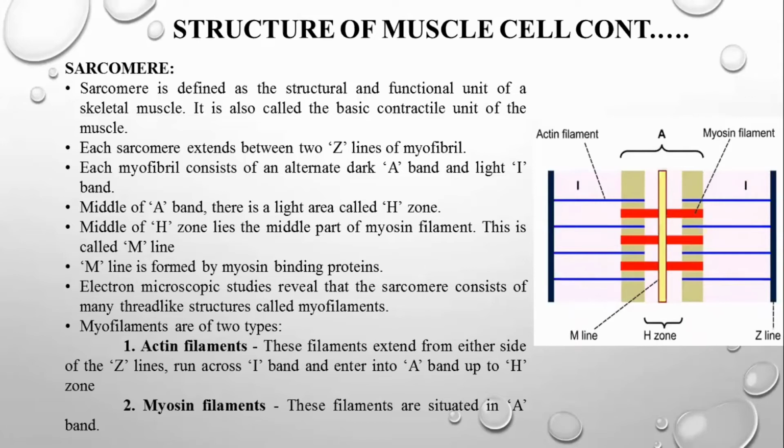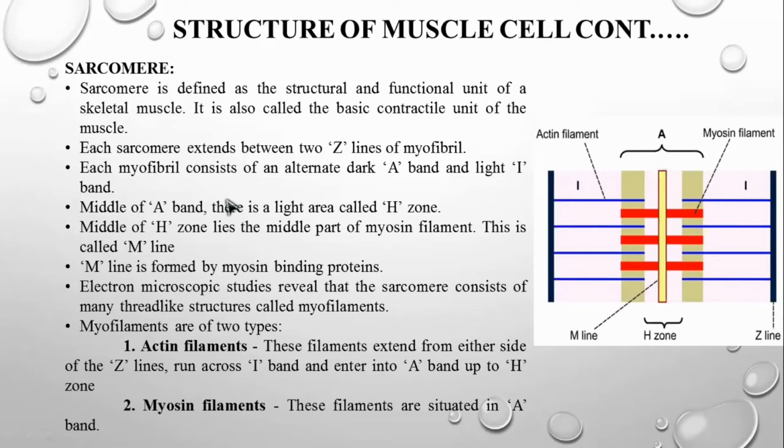Each sarcomere extends between two Z lines of myofibrils. Here we can see the black line which we call a Z line. So we have two parallel Z lines, and the space between these two Z lines is called a sarcomere. This space is going to contract and relax based upon the muscle movement.